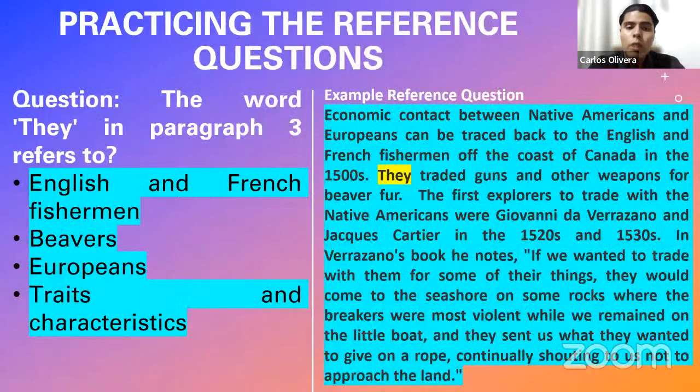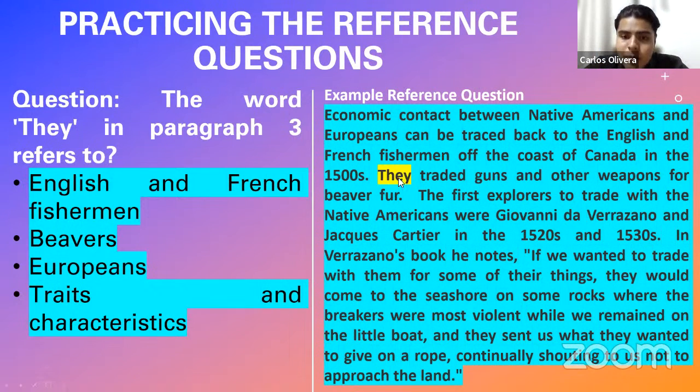If you notice, this question is asking us about a very, very tiny part of the reading passage. So in order to understand to what person, animal, or object this word is referring, you need to be very picky with regard to the content you are going to read. Because if you read the entire reading passage, maybe you're going to get confused and say, but this other part said this other expression, so maybe they means those elements or persons. But the only thing you have to worry about is the immediate context of the word.